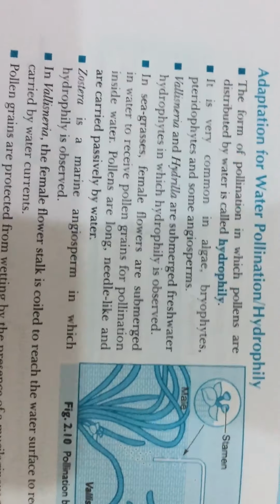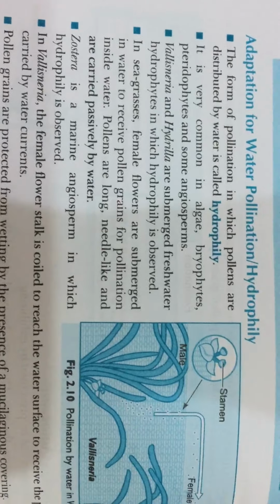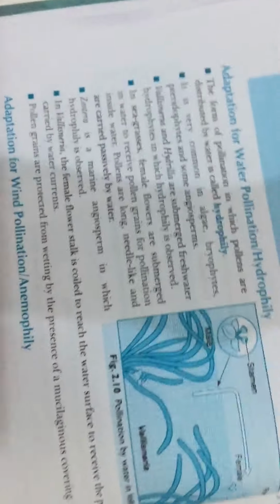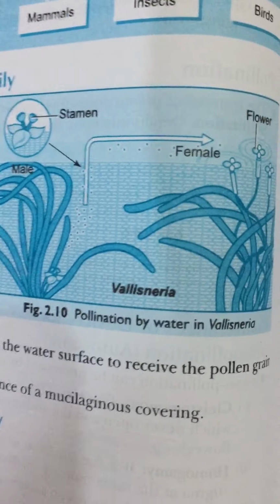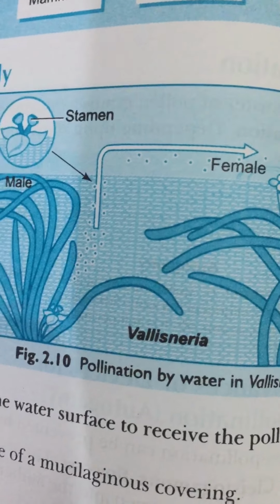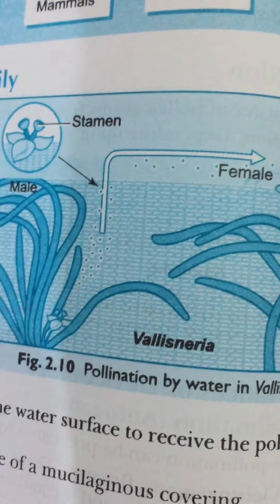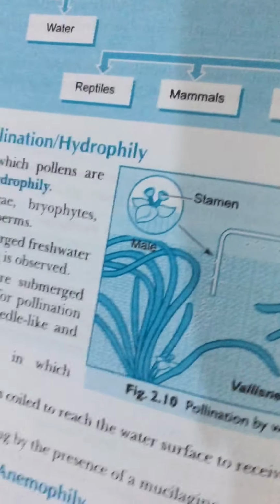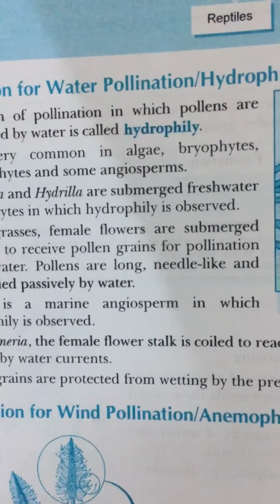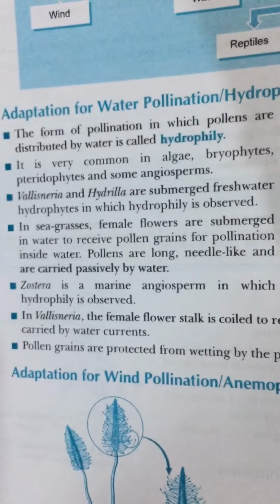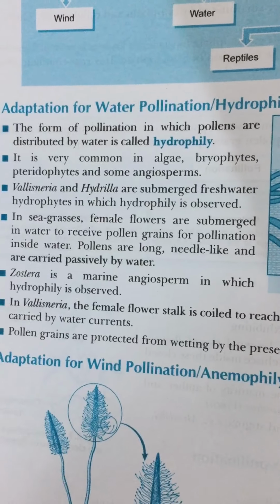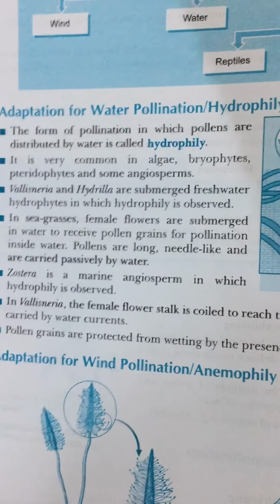In another group, like sea grasses, female flowers remain submerged in water, and the pollen grains are released inside the water. Pollen grains in many such species are long, ribbon-like, and they are carried passively inside the water. Some of them reach the stigma and achieve pollination. Most water pollinated species are protected from wetting by a mucilaginous covering, because they remain unwettable by the mucilaginous covering.